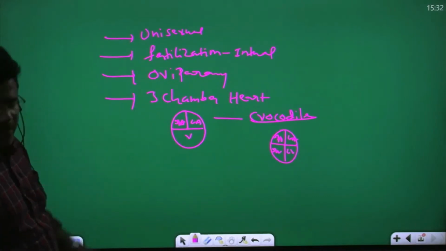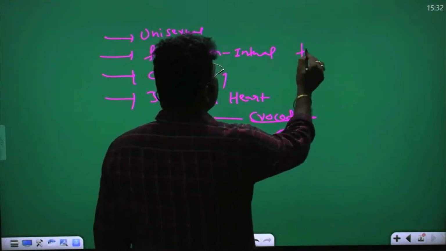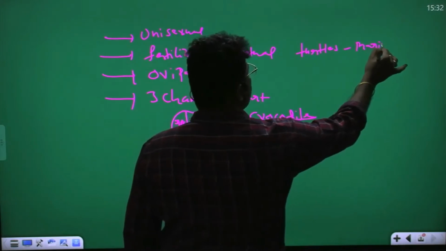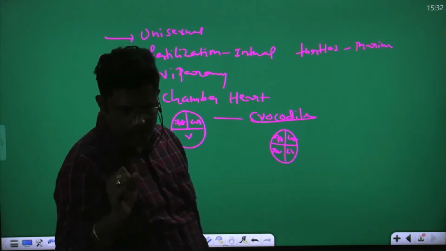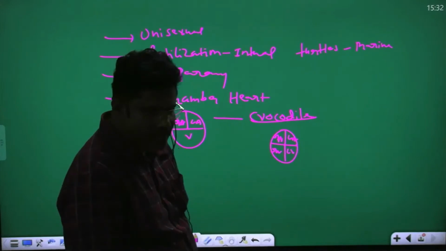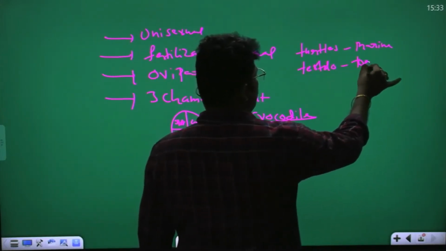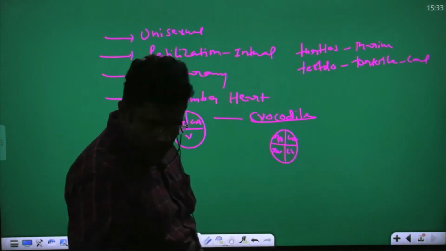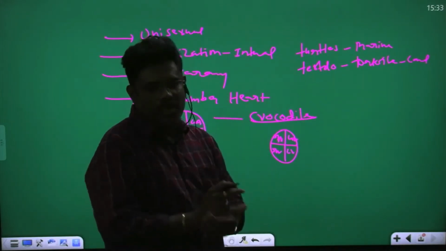Now, going to the examples. Listen here, take the turtles. Turtles live in marine water. Turtles means what? They live in marine water. A marine water tortoise is called a turtle. You understand? Take Testudo. Testudo means tortoise. A tortoise is one which lives on land. Testudo means tortoise, which lives on land. Turtle means one which lives in marine water.